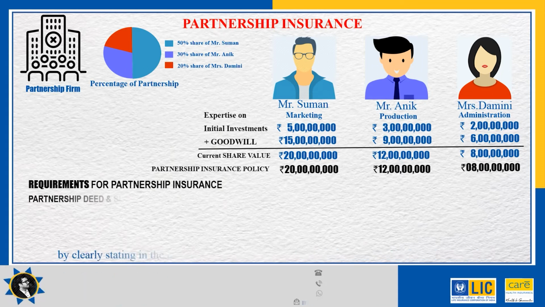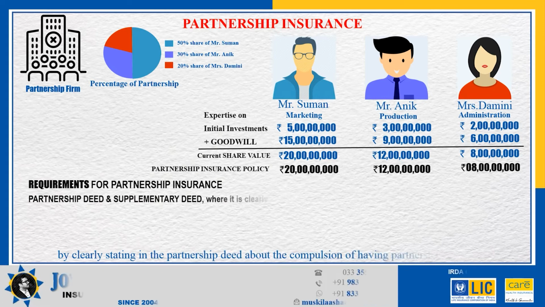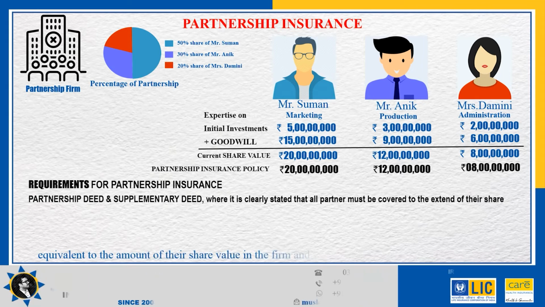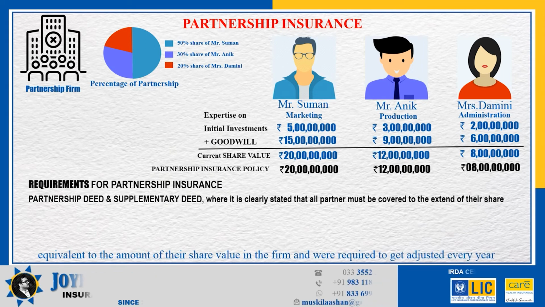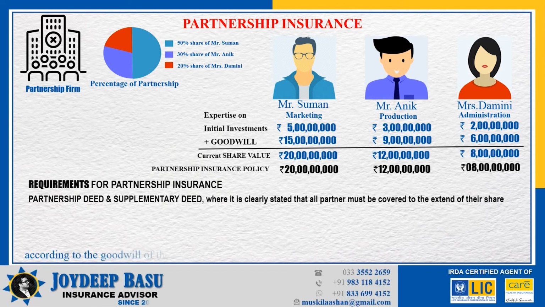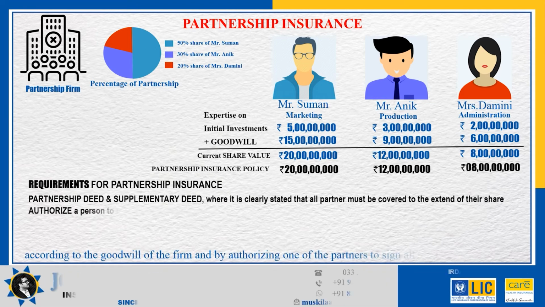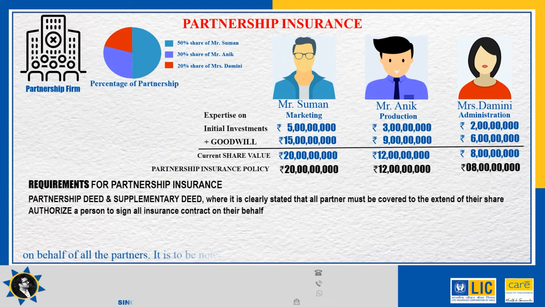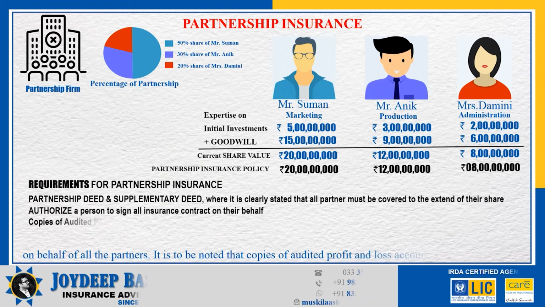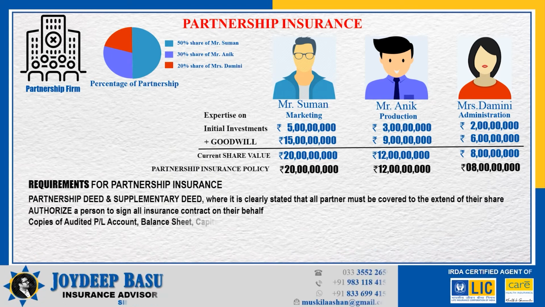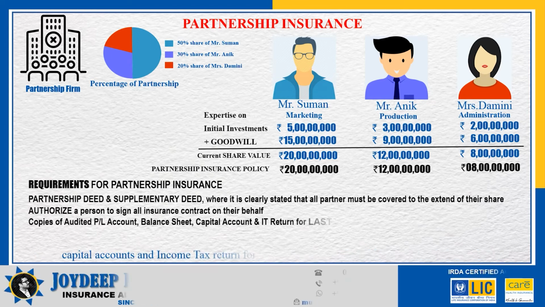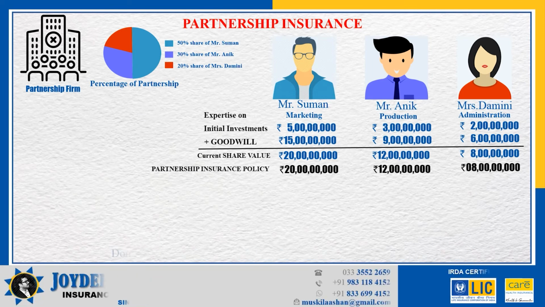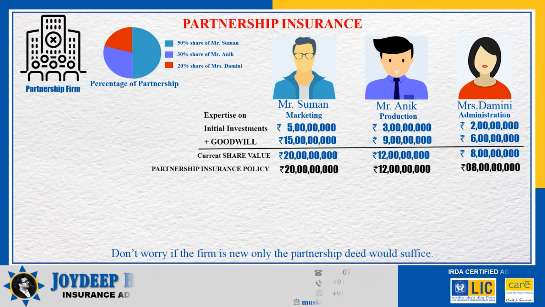by clearly stating in the partnership deed the compulsion of having partnership insurance equivalent to the amount of their share value in the firm, which would be adjusted every year, according to the goodwill of the firm, and by authorizing one of the partners to sign all insurance contracts on behalf of all the partners. It is to be noted that copies of audited profit and loss account, balance sheet, capital accounts and income tax return for the last 3 financial years are generally required. Don't worry if the firm is new, only the partnership deed would suffice.